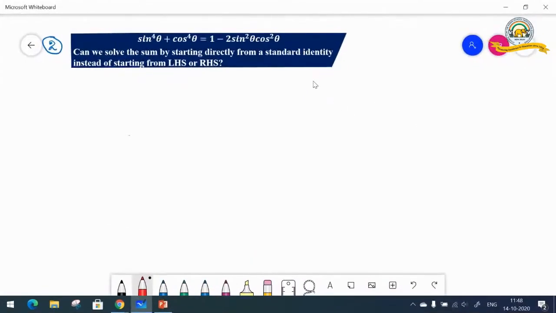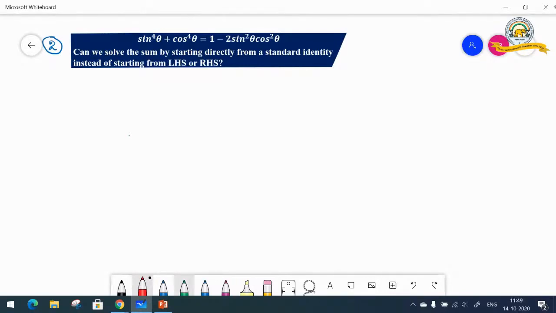Sine to the power of 4 theta plus cos to the power of 4 theta is equal to 1 minus 2 sine square theta cos square theta. Now what is your question? Can we solve the sum by starting directly from a standard identity instead of starting from left hand side or right hand side? Yes, you may do it if you can figure out how to go about it. Now let us see with this sum.